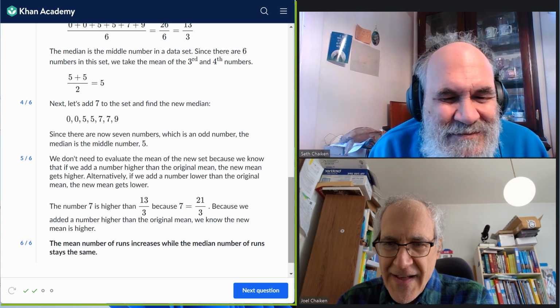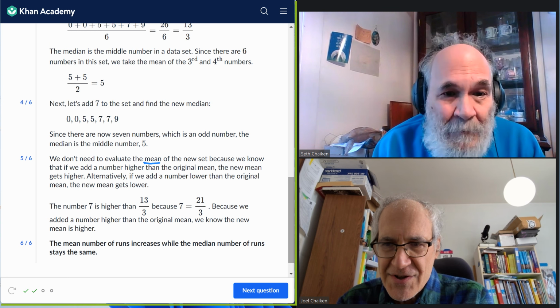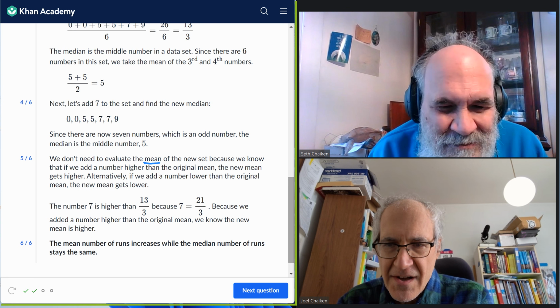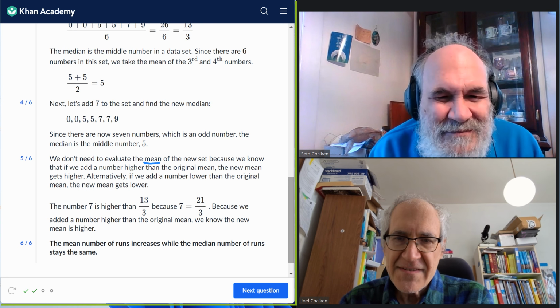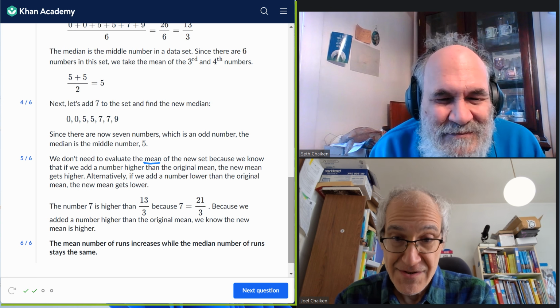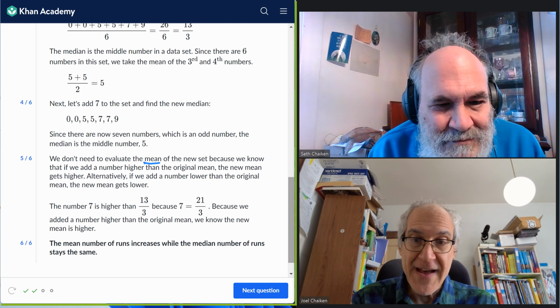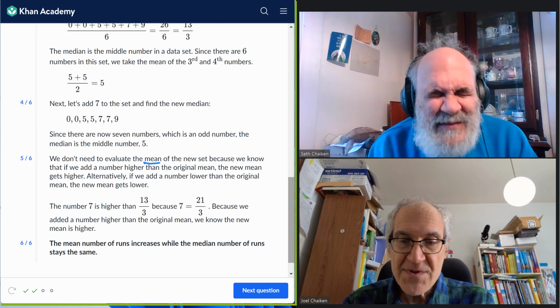We don't need to evaluate the mean of the new data set, because we know if you add a number higher than the original mean, the new mean gets higher. Yeah. So they used some intelligence and some knowledge about the mean to save time.